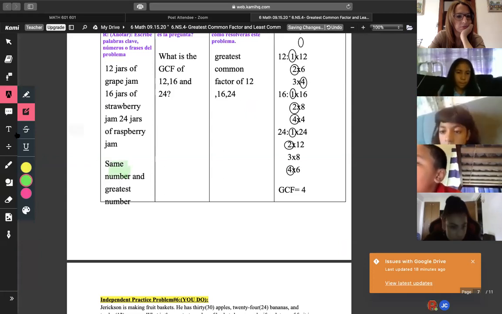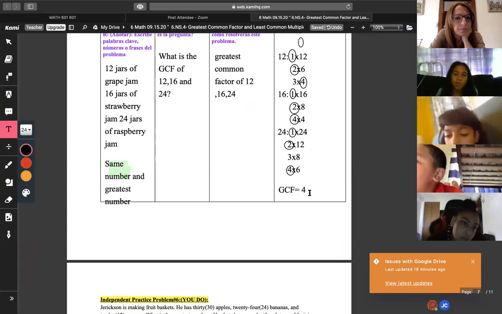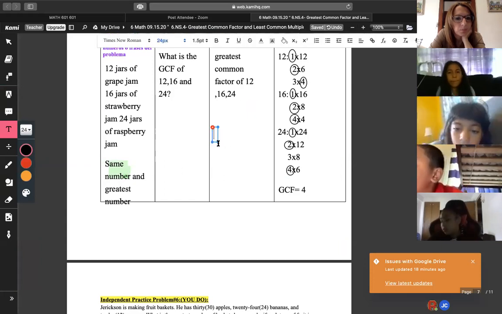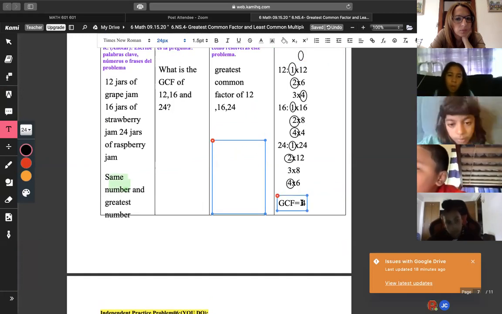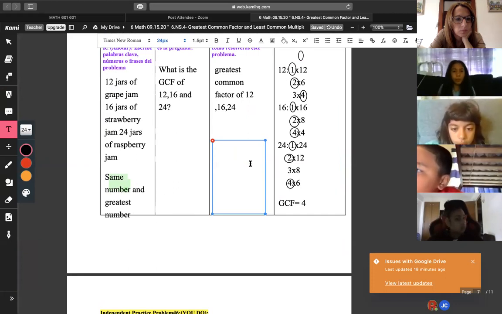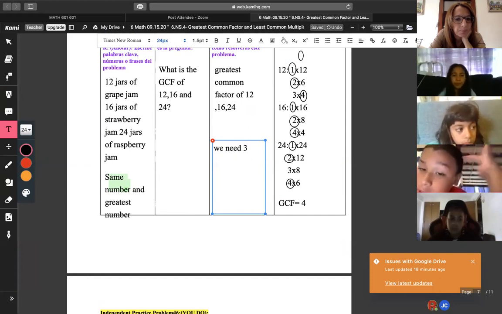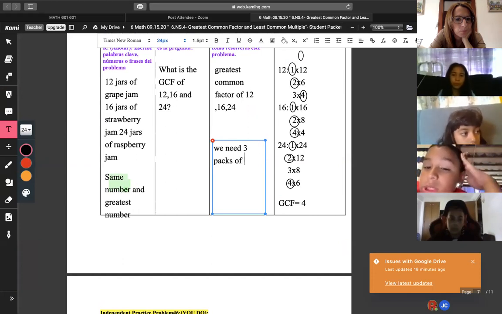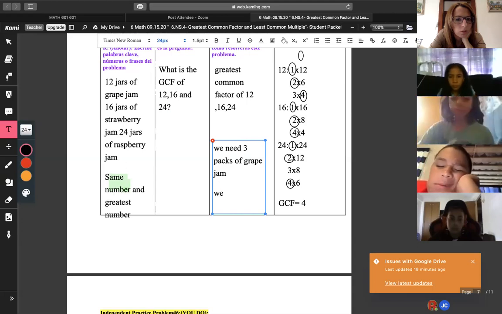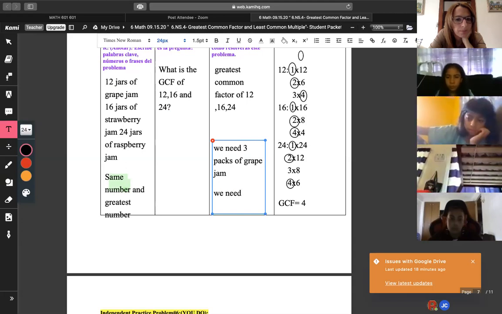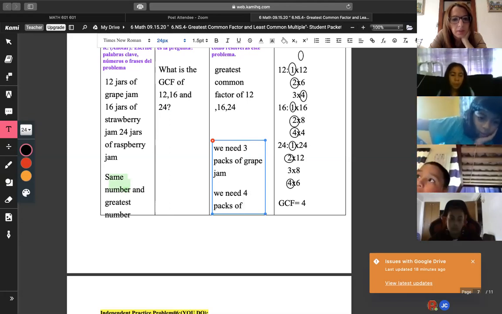Okay, well, same number, right? So we know that we need that. That means that the GCF is 4. So I'm going to write down the actual mathematical steps, which is also on the right-hand side. We don't really need to do it this way, but we know that 4 times a number equals 12. So how many packs of grape jam do we need first? 3. We need 3 packs of grape jam. The next one, 4 packs of strawberry. I'm going to explain it afterwards.